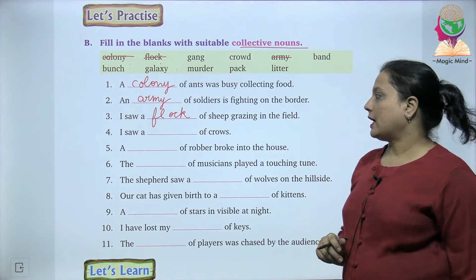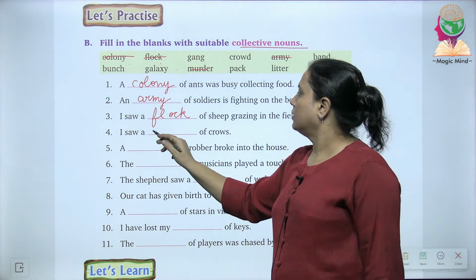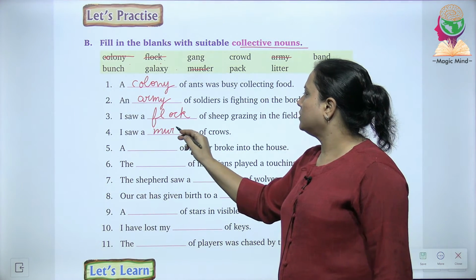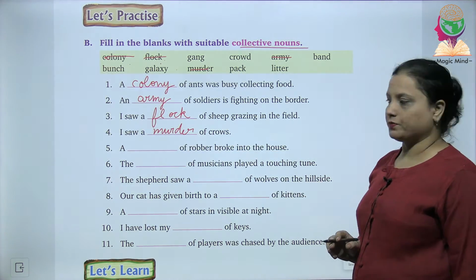Then number 4, I saw a dash of crows. What will be the correct word here? Murder. M-U-R-D-E-R. I saw a murder of crows.